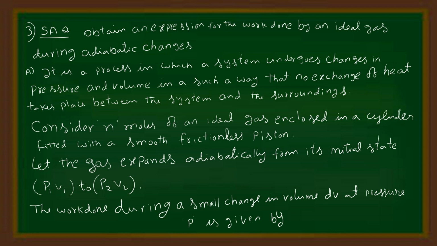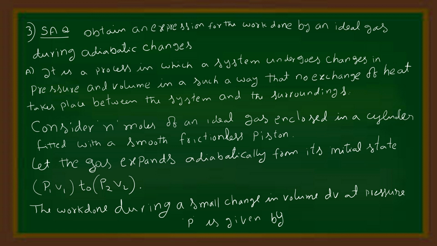The third short answer question in thermodynamics: obtain an expression for the work done by an ideal gas during adiabatic change. It is a process in which the system undergoes changes in pressure and volume in such a way that no exchange of heat takes place between system and the surroundings. Consider n moles of an ideal gas enclosed in a cylinder with piston. Let the gas expand adiabatically from its initial state P1, V1 to final state P2, V2.